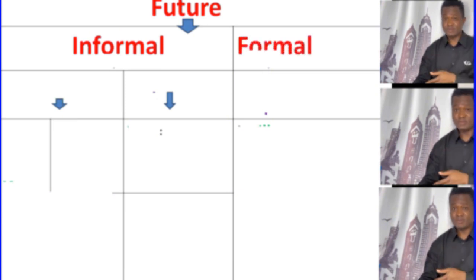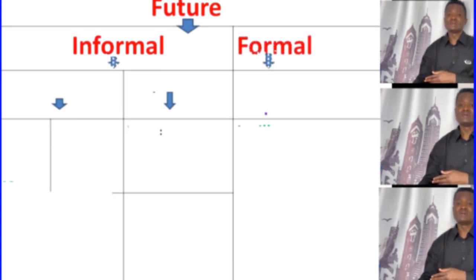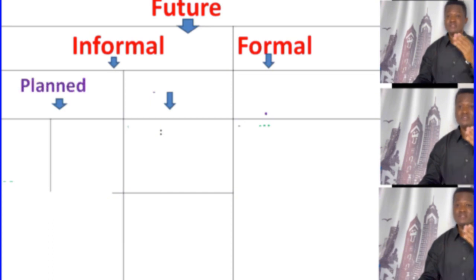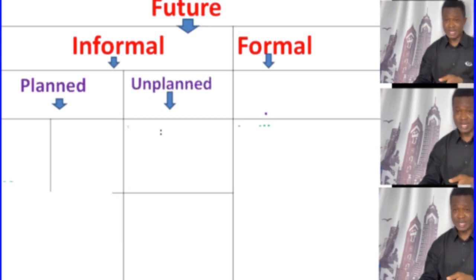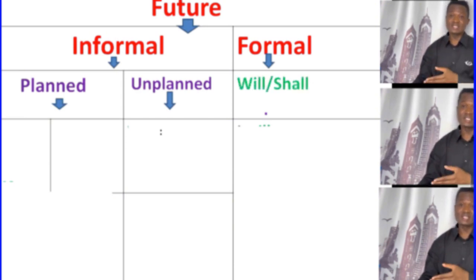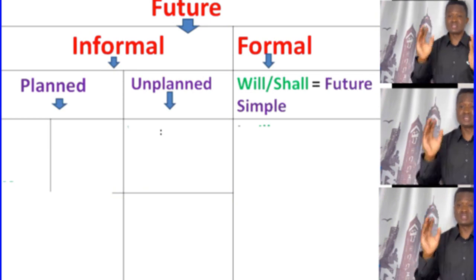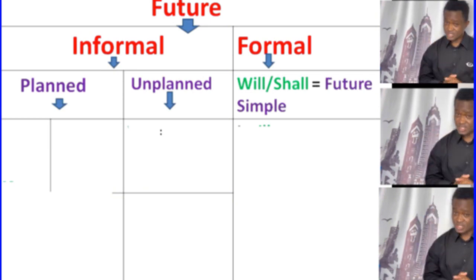All right, guys, let's talk about the future. In the future, we have what you call informal and formal. In informal, we have planned and unplanned. In formal, that is official, we have will and shall. And will and shall is what we call the simple future, or future simple.